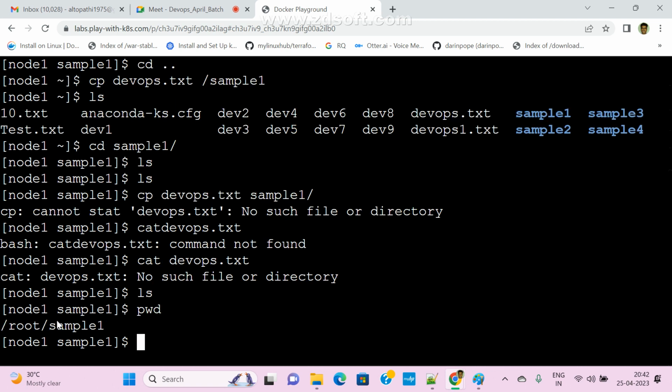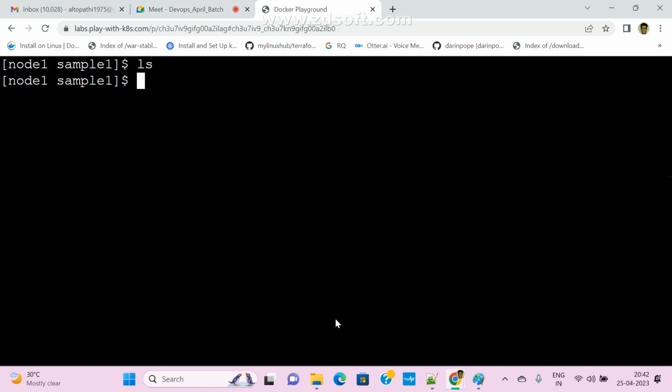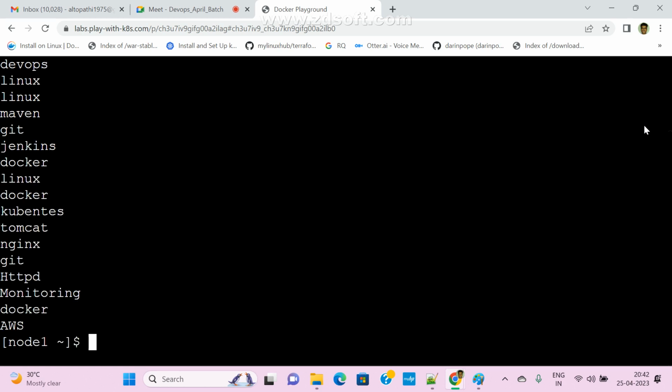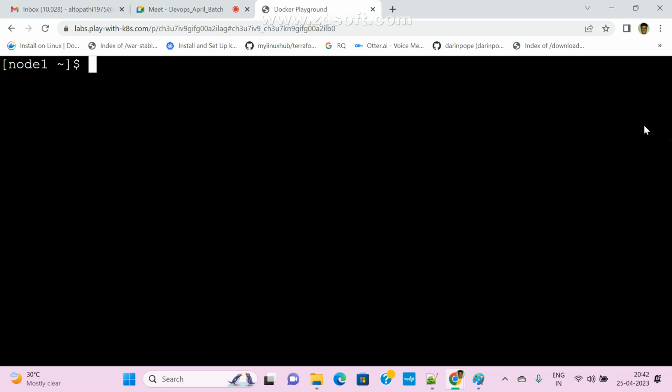So I'm in this directory, right? So first I need to come outside. Here nothing is there. Now see here, nothing is there. First I need to come outside this directory. Now ls. Now here is the file. So devaps.txt, cat devaps.txt. Okay. Now, if you want to copy, we can use cp.